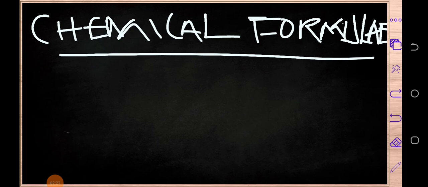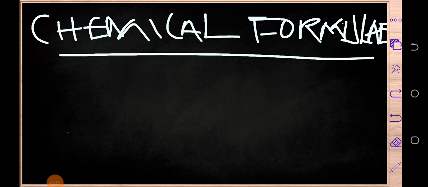Before that, this subtopic, as I said earlier, is very important. And why am I saying so? This topic is very important because for you to identify compounds and molecules, you need to understand it. Also, for you to determine the molecular structure of a certain compound or molecule, you need to know this topic.